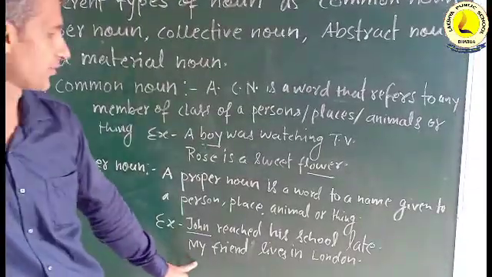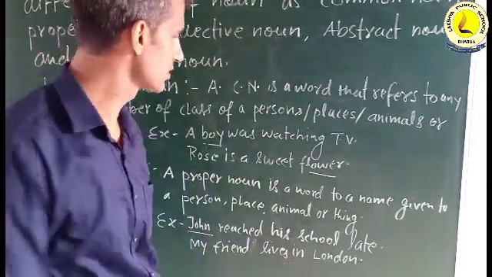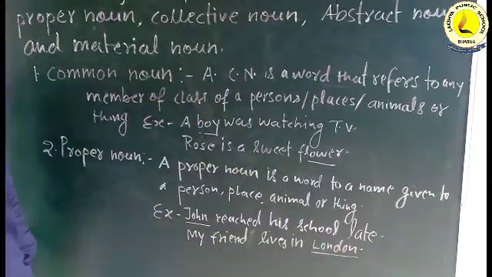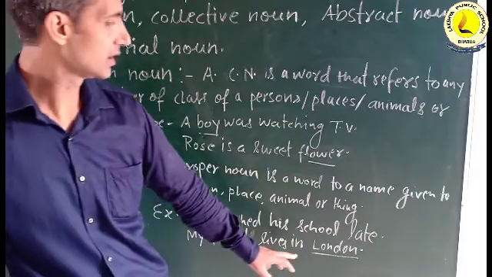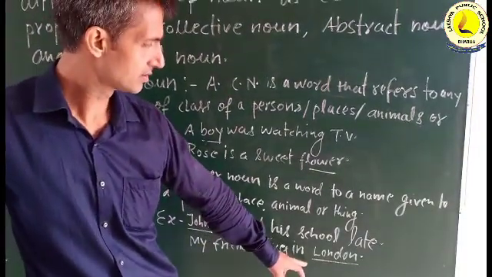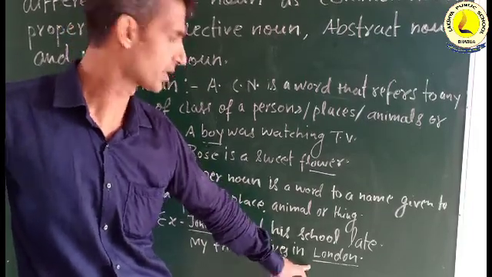And next, my friend lives in London. So London here is a proper noun. London is the name given to a particular place which is in Britain, so it will be a proper noun.